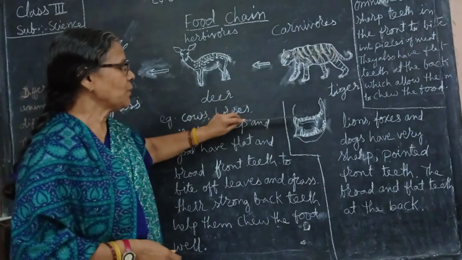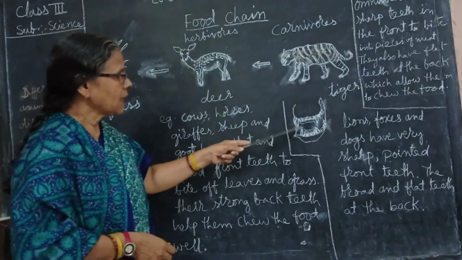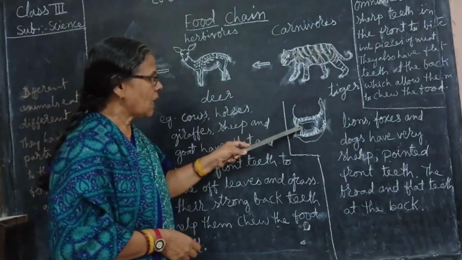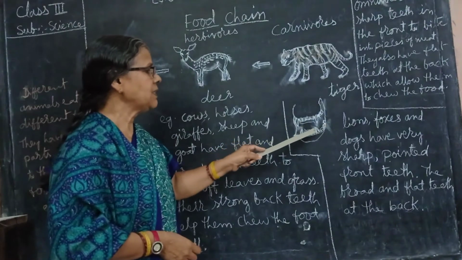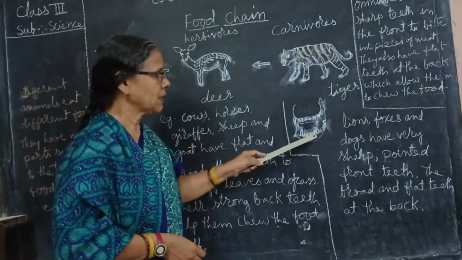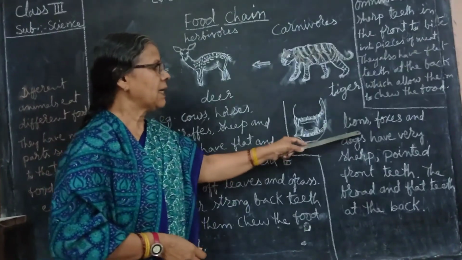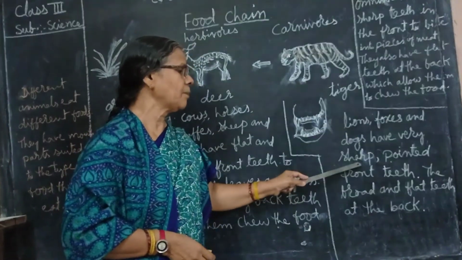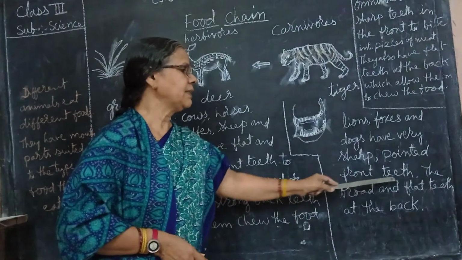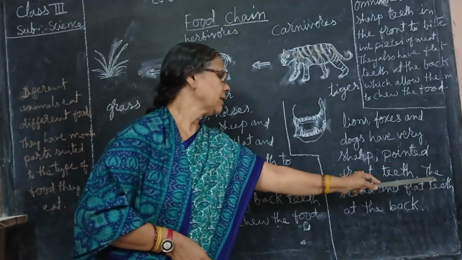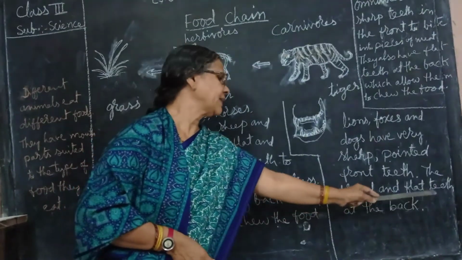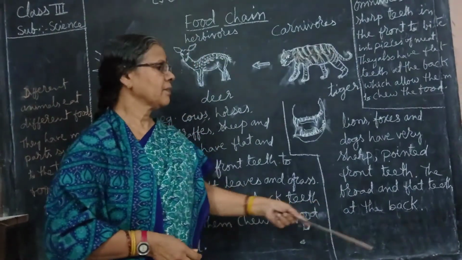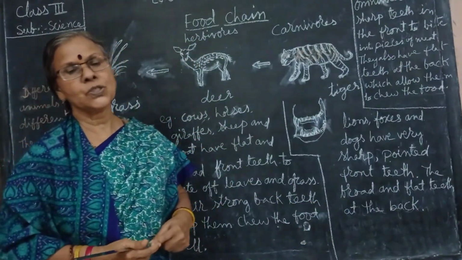Now carnivorous animals. You can see the carnivorous animals have sharp front teeth. Examples are lion, fox and dogs, which have very sharp pointed front teeth, and broad and flat teeth at the back to chew it properly.